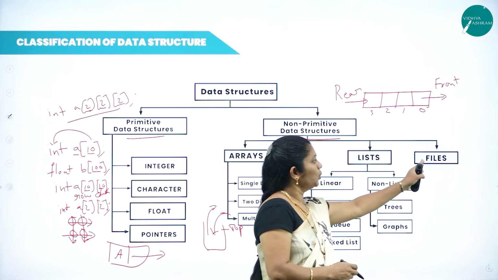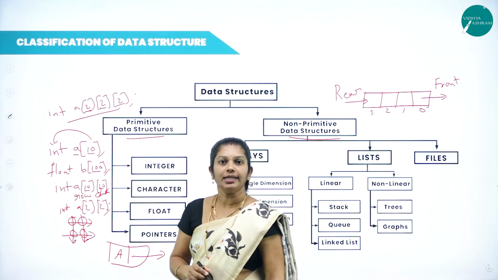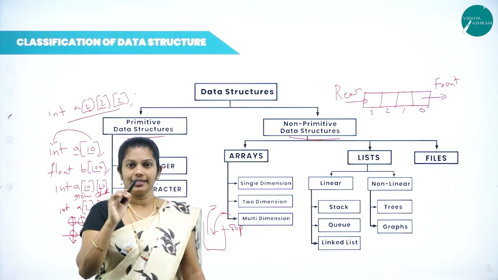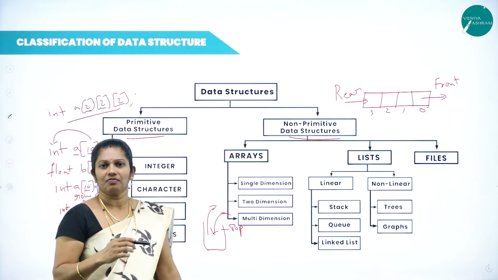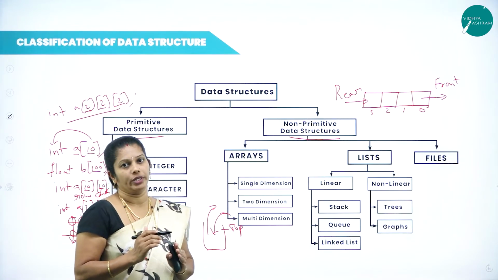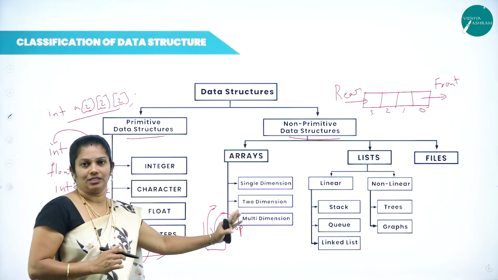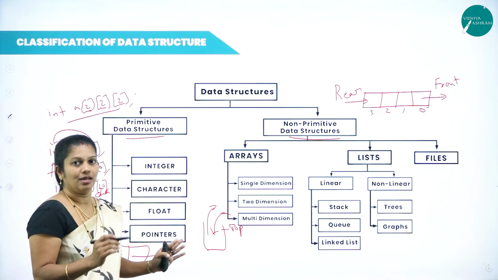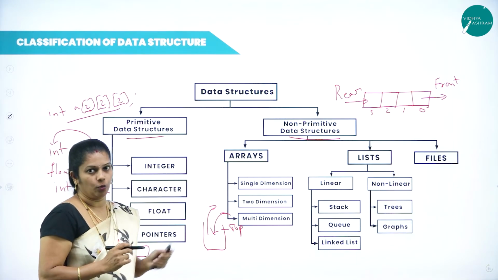And the next one, we have files. A file is a basic storage unit in a computer system. Here we can store the data, files, everything we can store here. This is the structure of data structure, how data are there, the different types of data structure: primitive, non-primitive.